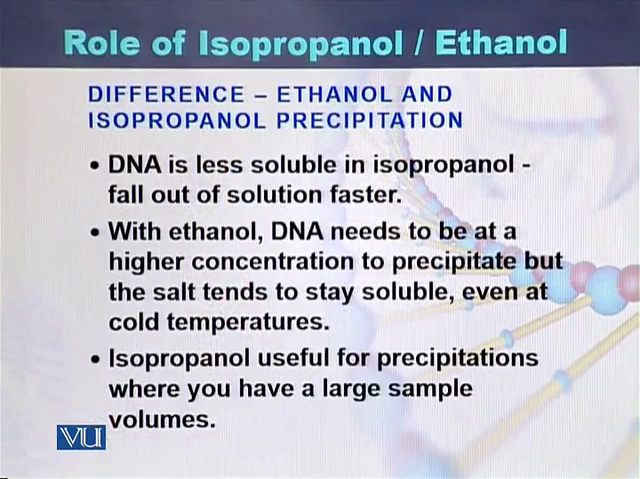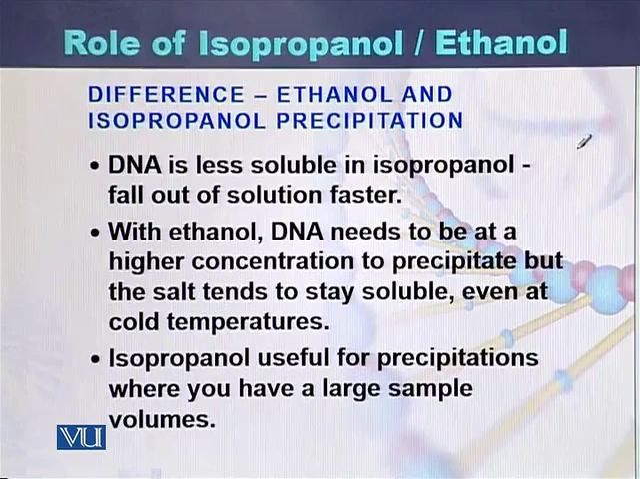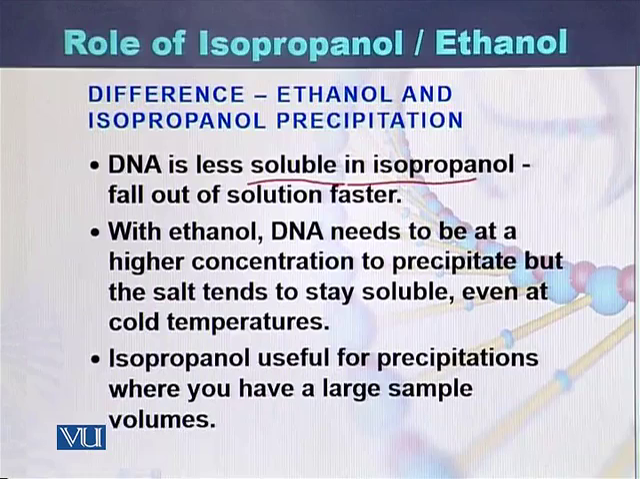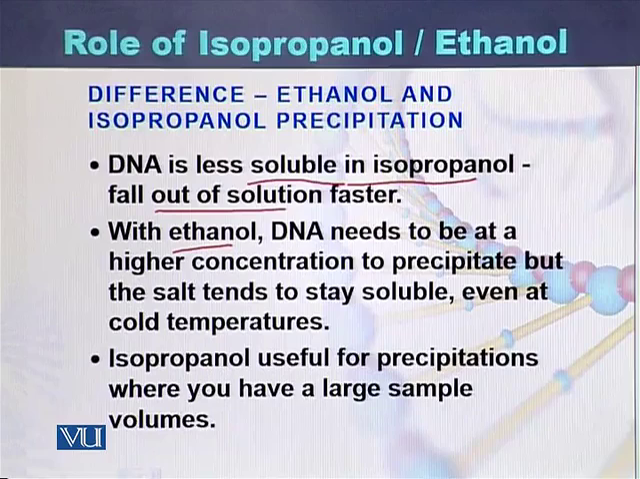Difference between ethanol and isopropanol precipitation. If we compare both, DNA is less soluble in isopropanol, so DNA will easily be precipitated out of the solution if we use isopropanol. On the other hand, in case of ethanol, DNA needs to be at a higher concentration to precipitate, and the salt tends to stay soluble even at cold temperatures.